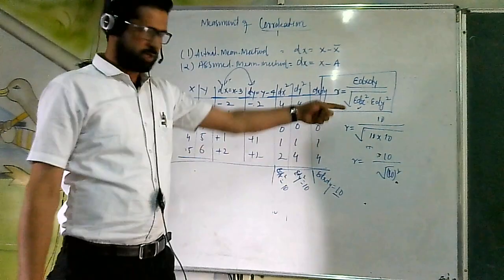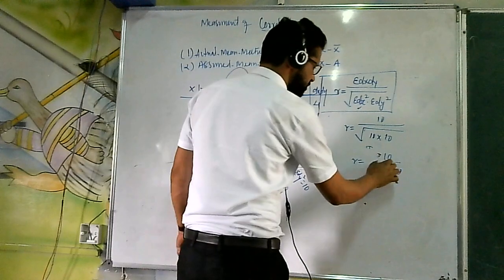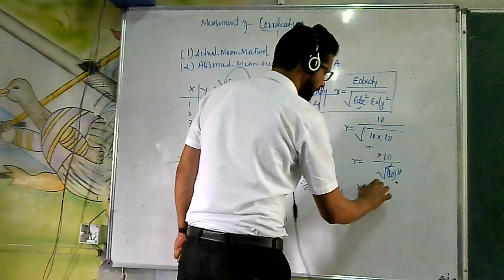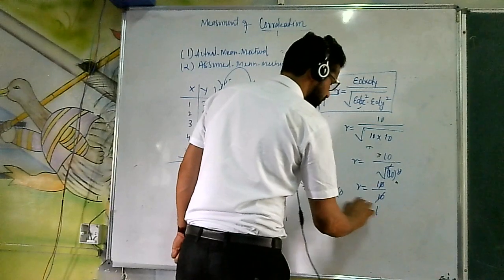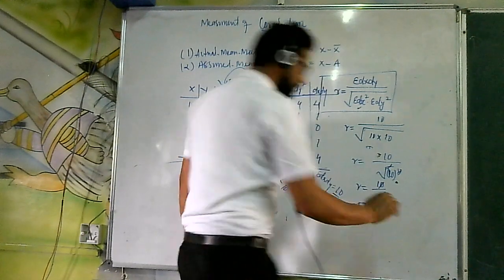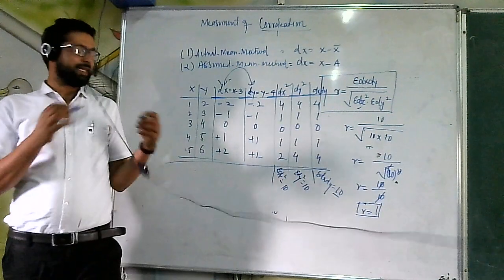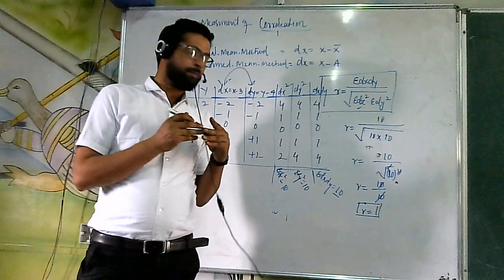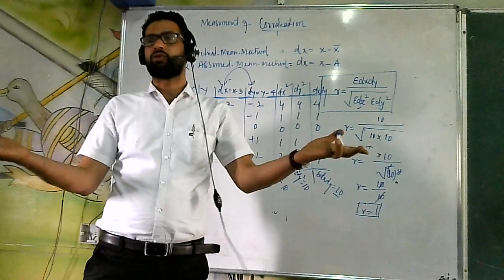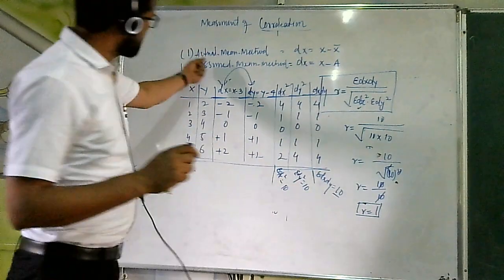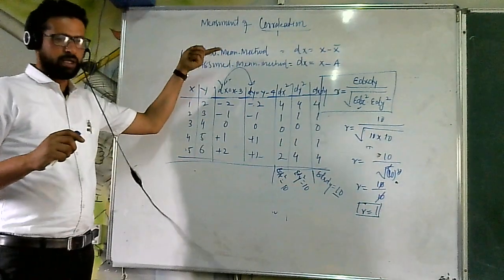The root and square will go, r is equal to 10 upon 10, so r will be equal to 1. So there will be a perfect positive correlation between the two variables. This is about the actual mean method.